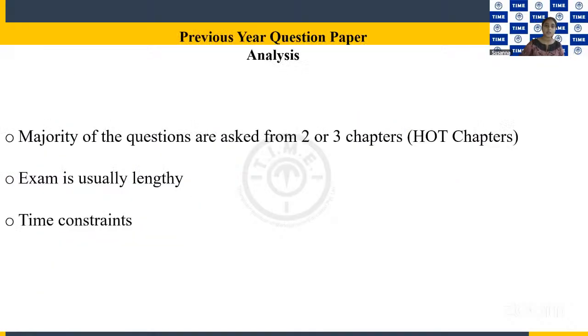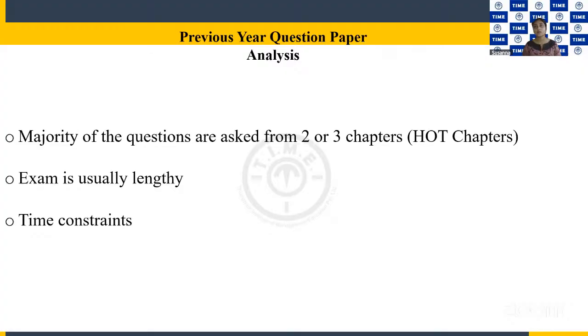Then the exam is usually lengthy. The question pattern is very different from the NEET biology that you see. You have lengthy questions, which means you have to read. You may get paragraph questions, and you have to read, and then you will have 4 or 5 following questions.